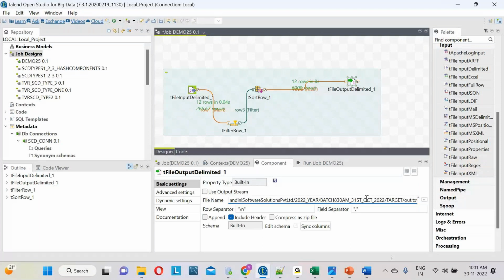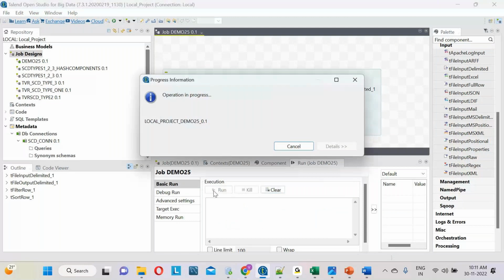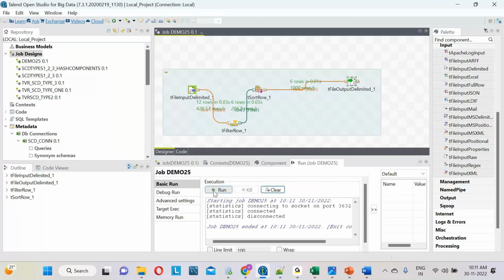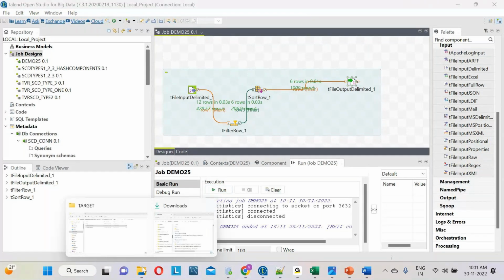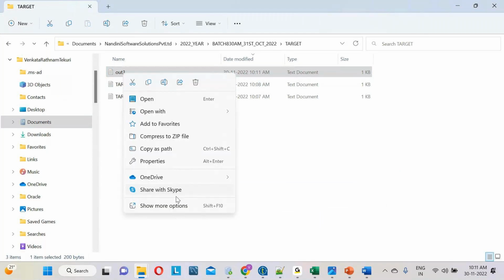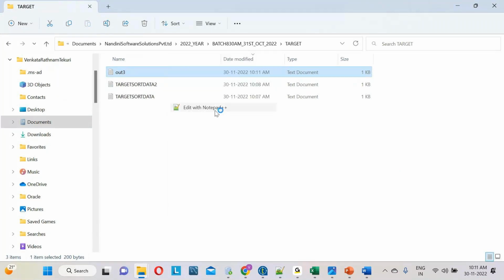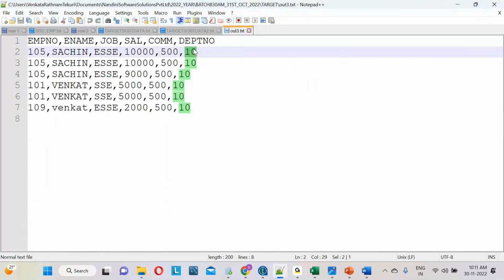Now let me run the job. I should get only DEPT number 10 values, and those salary values I want to see in descending order. See, my source has 12 records, but I'm getting 6 records. Let me open output 3 in Notepad++. I'm getting only the 10 values, not the other values. Why? Because I have written a condition: DEPT number equal to 10. And the salary values are in descending order.